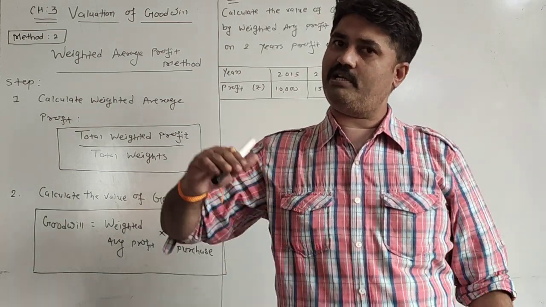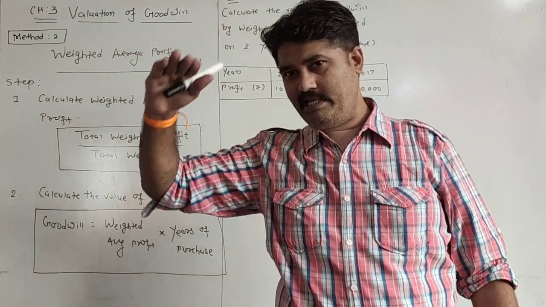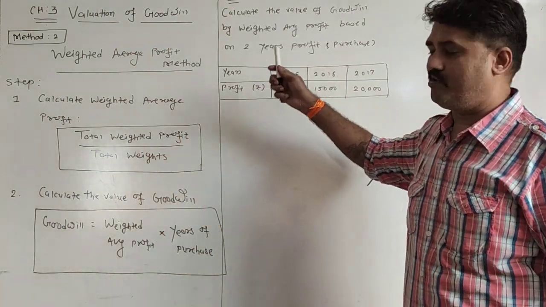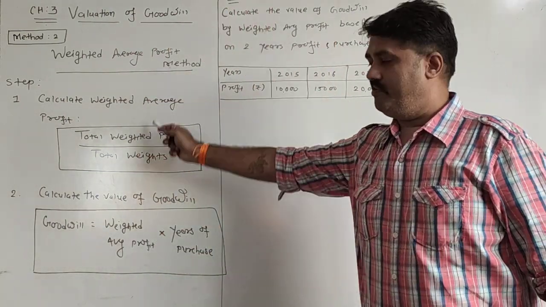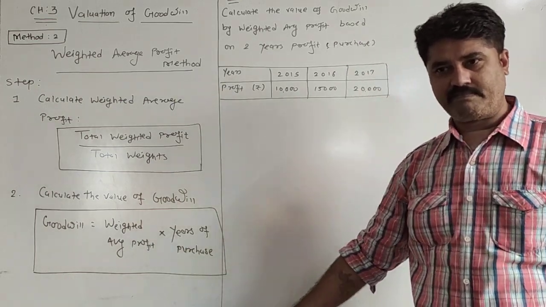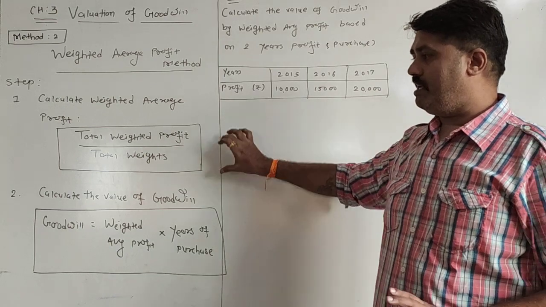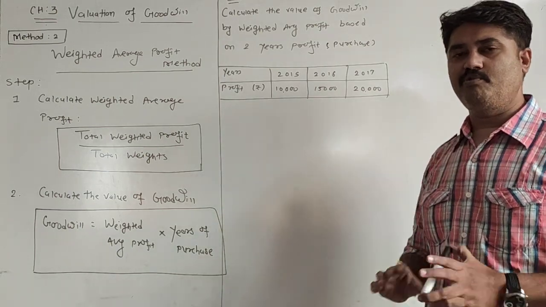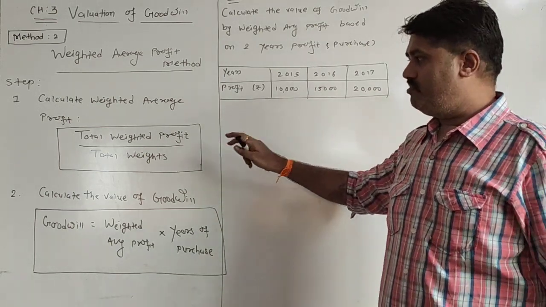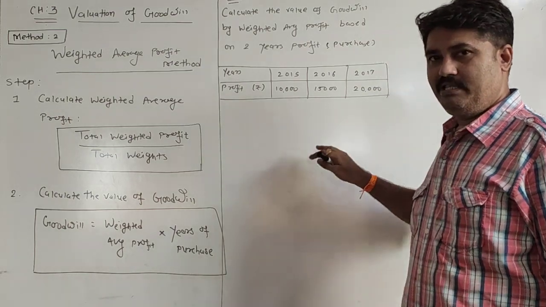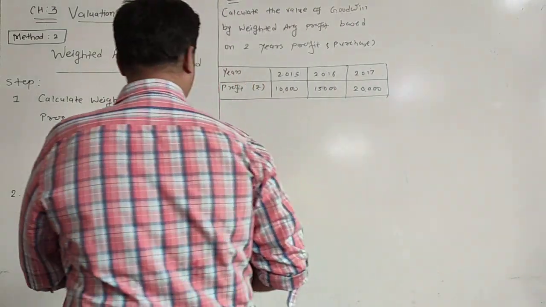If profit constantly increases or constantly decreases, at that time we have to calculate the value of goodwill with the help of the weighted average profit method. Now, there are certain steps, and according to these steps we have to calculate the value of goodwill. But before that, we have to prepare one table, and let us understand how it can be prepared.